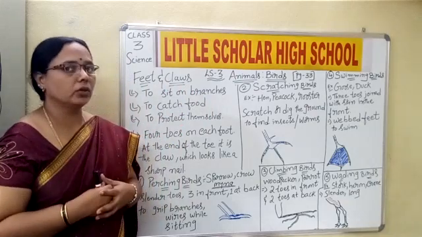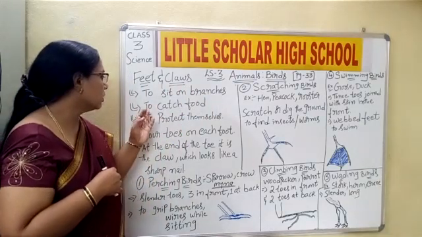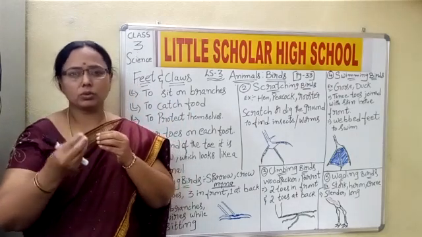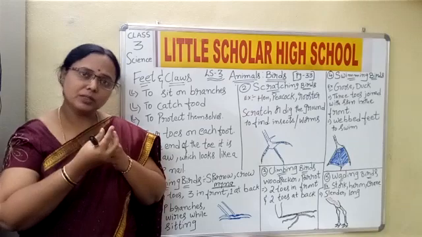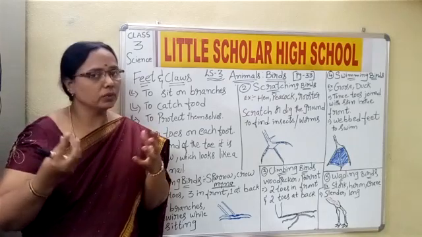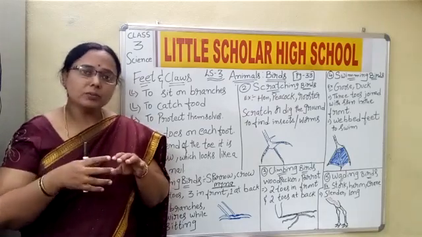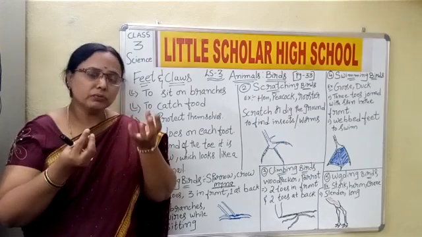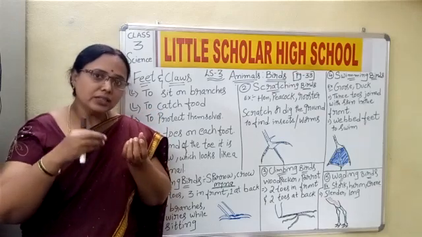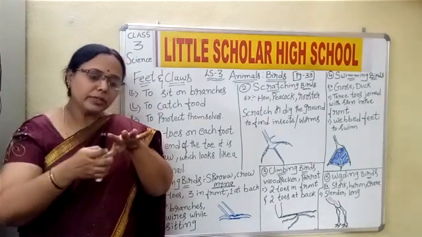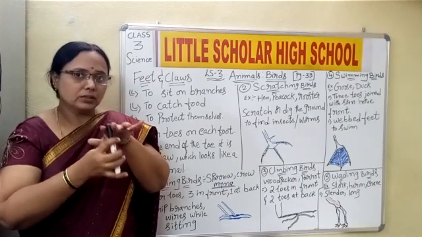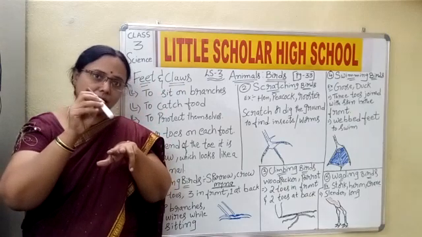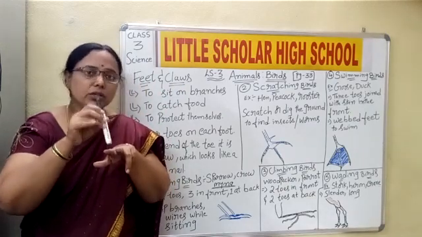Now what is the next important function? The next important function is to catch food. You might have observed a hen or a crow or a sparrow. I am taking simple examples because these are the ones we find in our surroundings. Whichever food item they find, they try to hold it in between their legs, or we can say here feet, and with their beaks they will attack that food, or feed on that food.